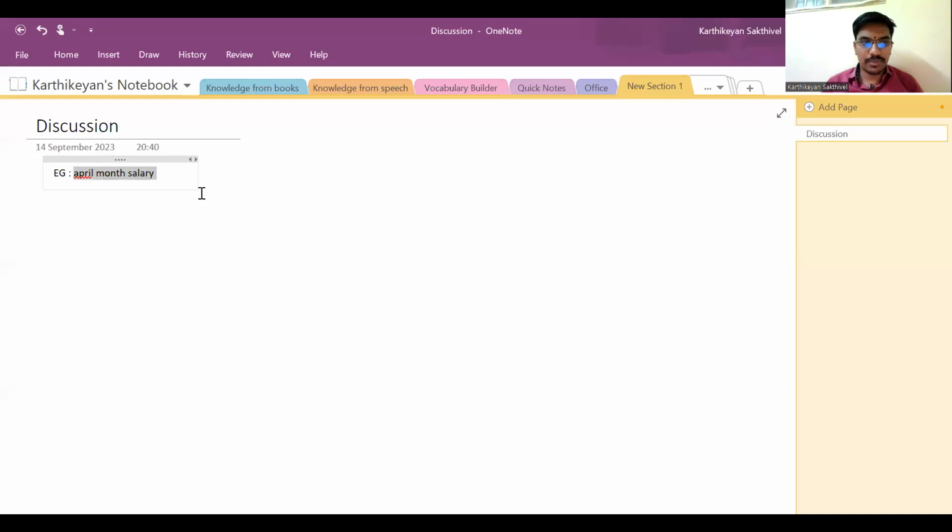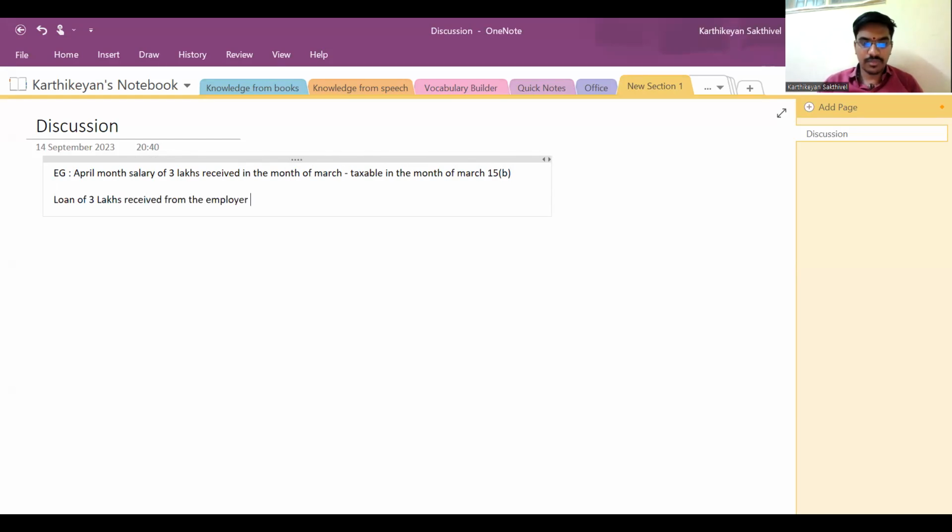I'll just type it as an example. April month salary of 3 lakhs received in the month of March. Is it taxable as per 15C in the month of March? Yes, sir. Taxable in the month of March. Correct.